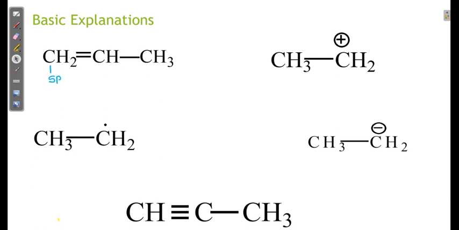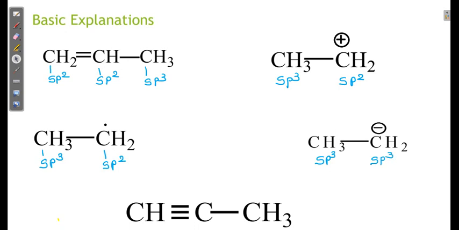This is sp2, this is also sp2, this is sp3, sp2, this is sp3, sp2, sp3, sp3, this is sp, this is sp, this is sp3.